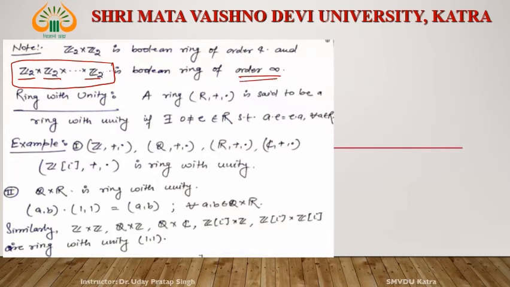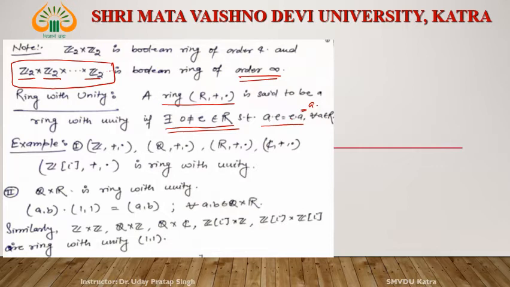Now come to another type of ring, that is ring with unity, which we already discussed. A ring R, plus, dot is said to be a ring with unity if there exists e belongs to R such that a·e = e·a = a for all a belonging to R. Then this ring is said to be a ring with unity.